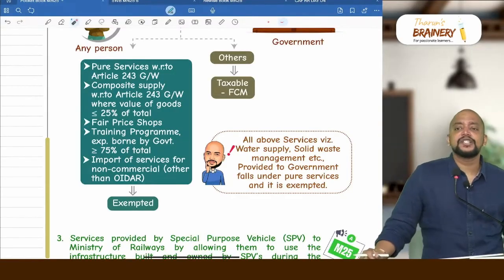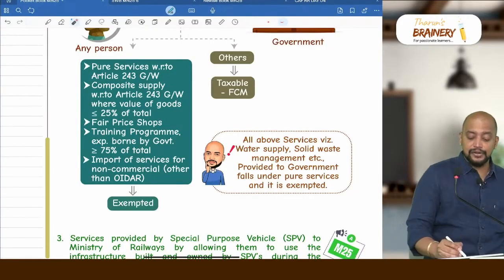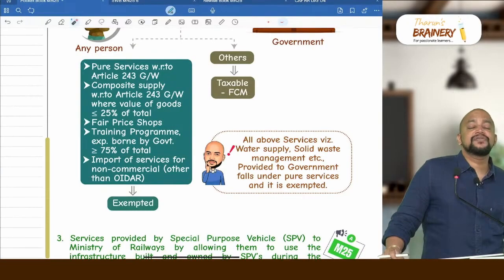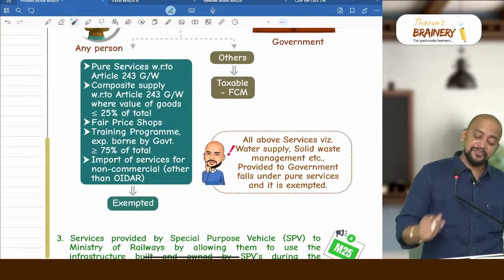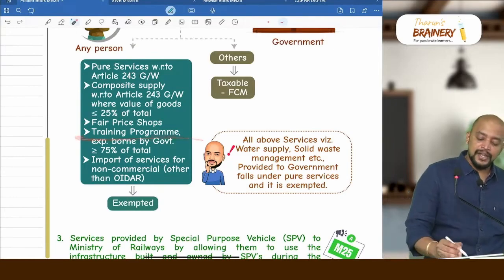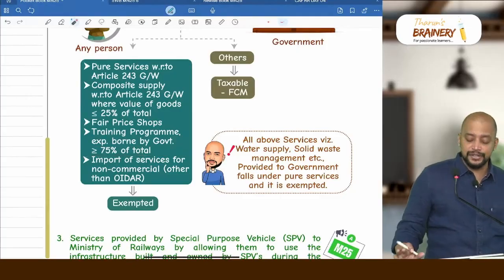80,000 rupees fees is borne by government. Whether the training program is exempted? Yes, because it is greater than or equal to 75% of total. Suppose 70,000 fees is borne by government, then what is your answer? Then the training program is not exempted. Why? See the condition: training program expenditure borne by government should be greater than or equal to 75% of total.